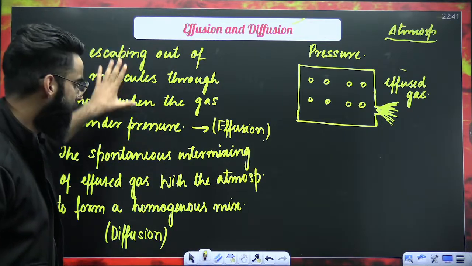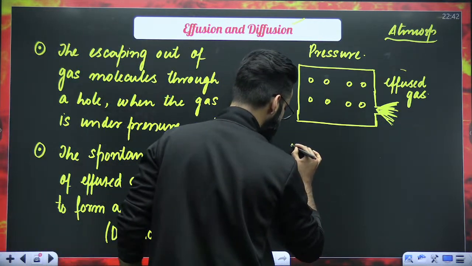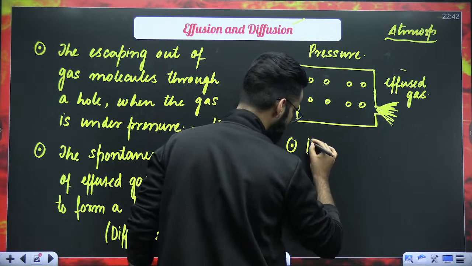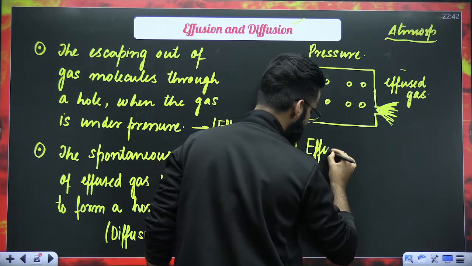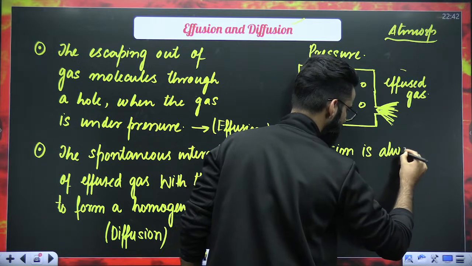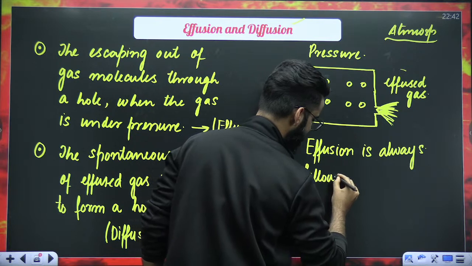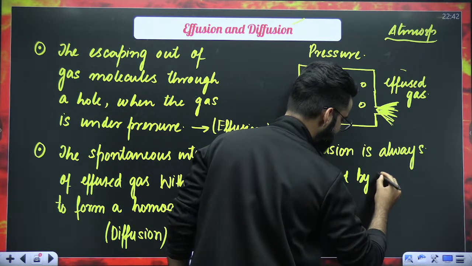So I hope two terminologies are clear to you. One is effusion, one is diffusion, right? Can I say something like this? Can I say one more point? Can I say effusion is always followed by diffusion?